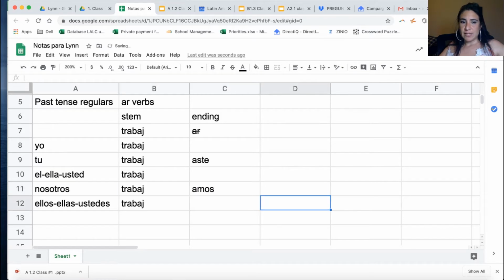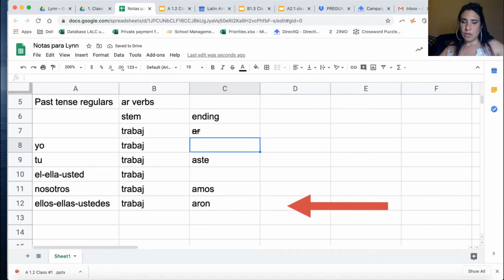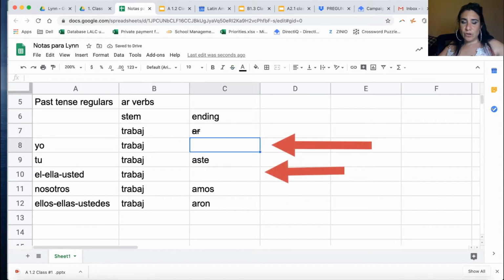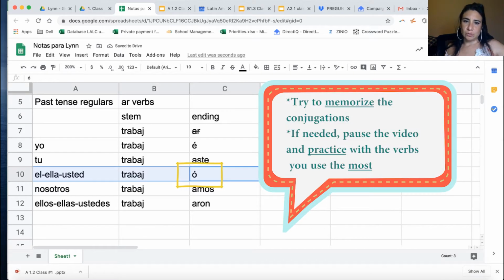The exceptions are yo and ella: the ending for yo is é, and the ending for ella or usted is ó, with an accent.